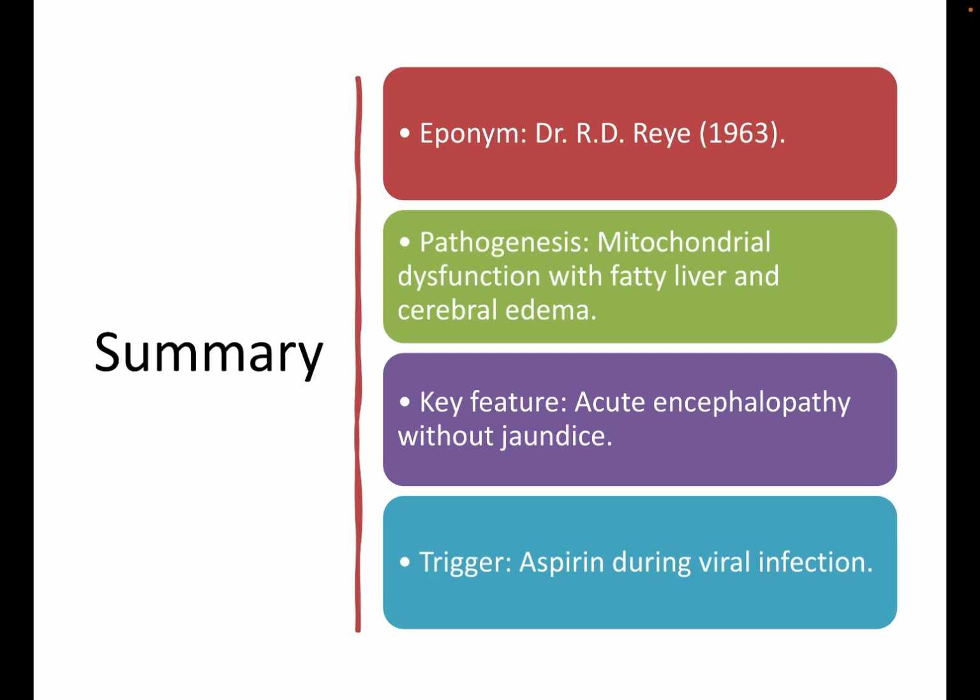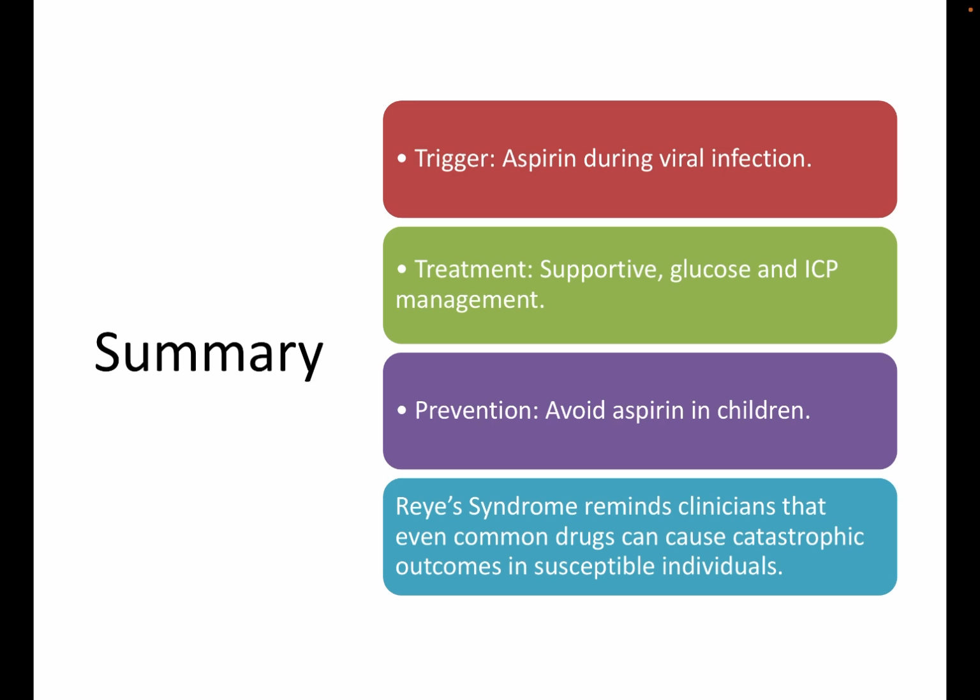To summarize, it is named after Dr. R.D. Reye, and the pathogenesis involves mitochondrial dysfunction with fatty liver and cerebral edema. Key features include acute encephalopathy. The trigger is usually aspirin ingestion after a suspected viral infection, and the treatment includes supportive treatment as the mainstay, with glucose and ICP, that is intracranial pressure, management. Avoiding aspirin in children is one of the preventive strategies.